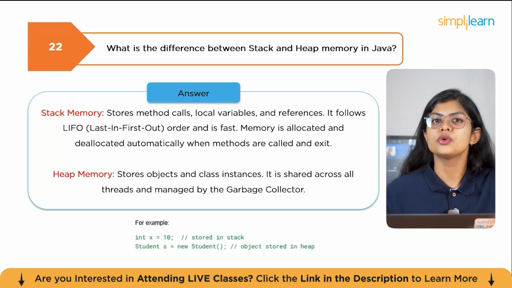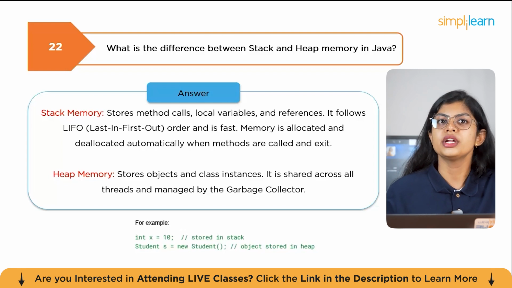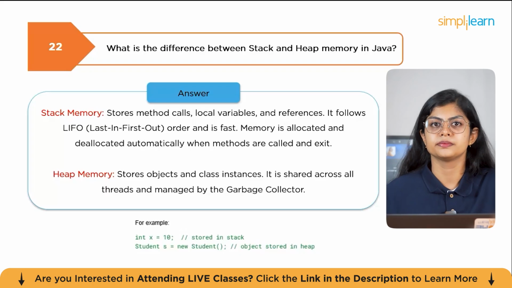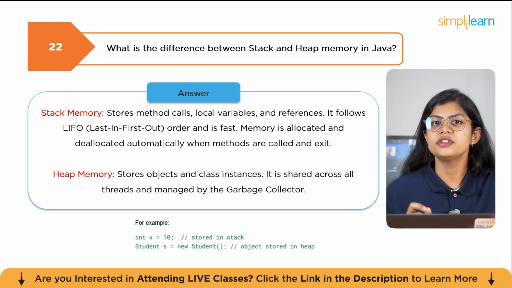Whereas heap memory stores objects and class instances, it is shared across all threads and is managed by the garbage collector. So for example, here we have int x is equal to 10, which is stored in stack. Student s is equal to new Student, which is an object stored in heap. Stack is best for short-lived data, while heap is for dynamic objects.